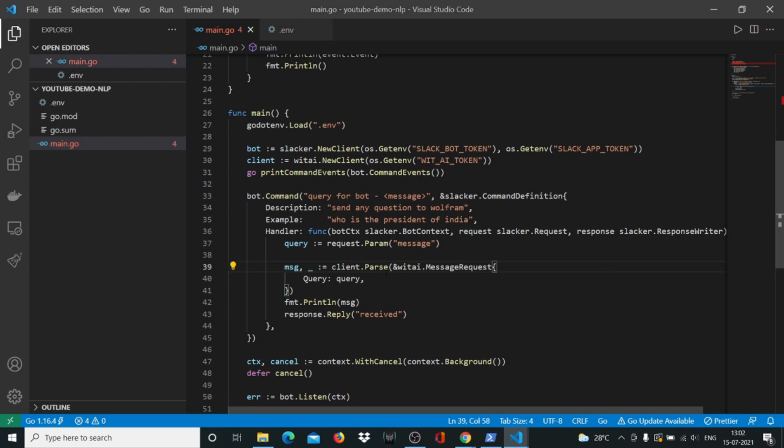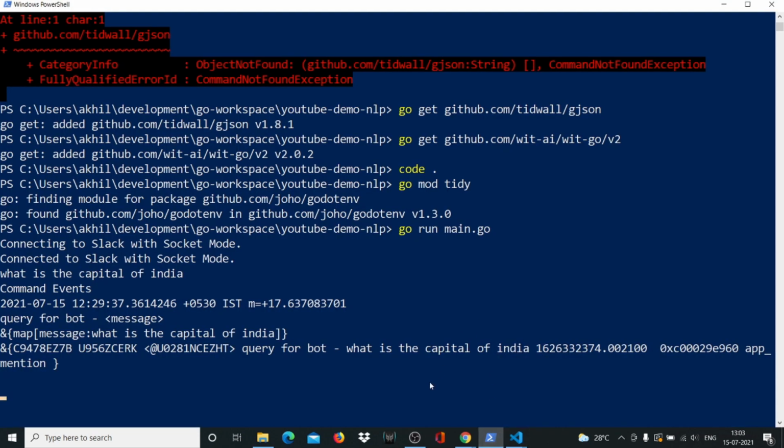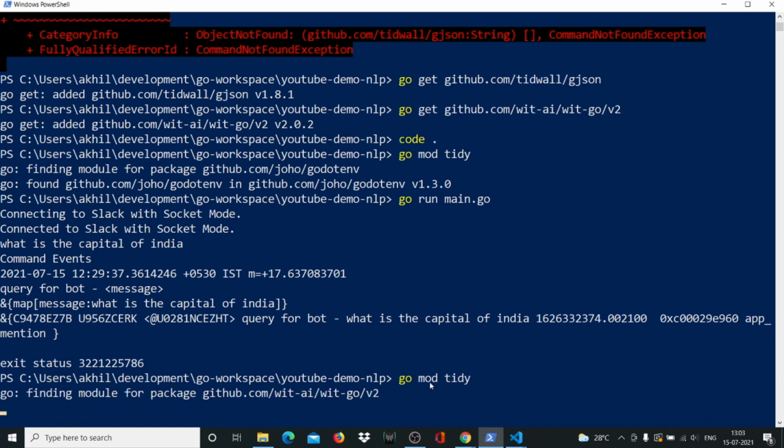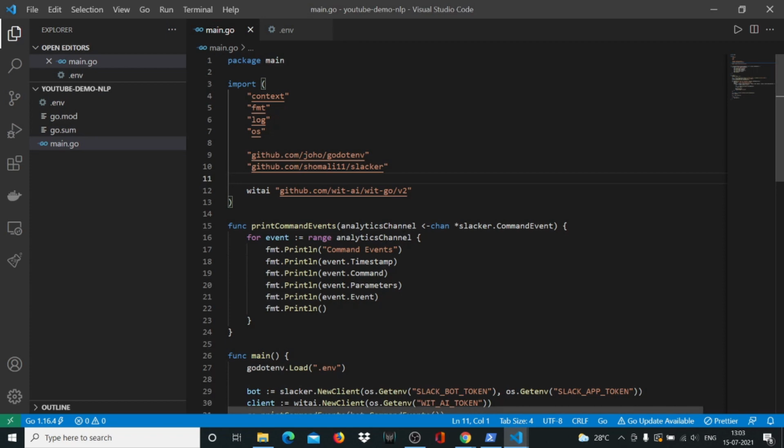So now we'll run the program again. I'll show you why I've done this. I'm not sure why it's telling me to get this package when I need the v2. And if I say command S and I run go mod tidy, I'll just stop this program for now. I'll say go mod tidy, and it has got the v2 for us, right? So everything works now, no errors here.